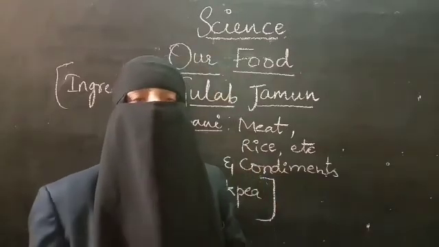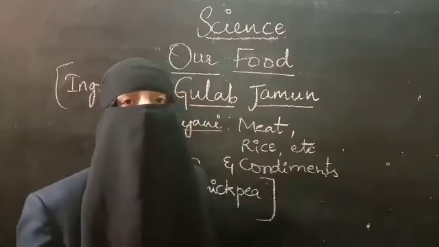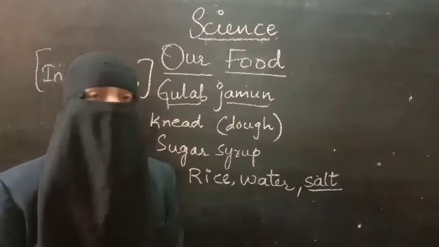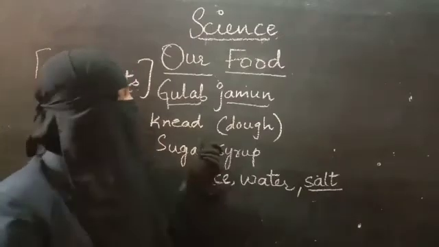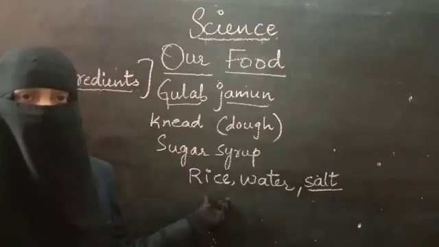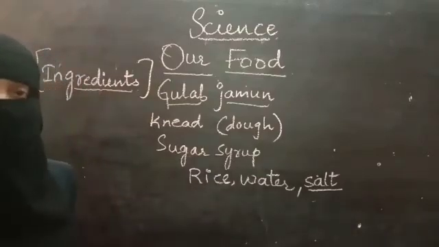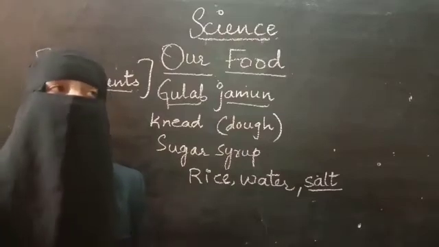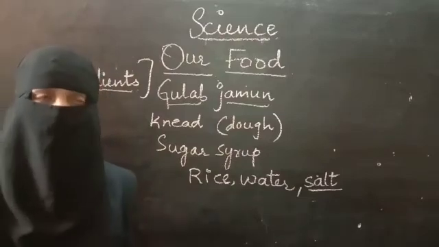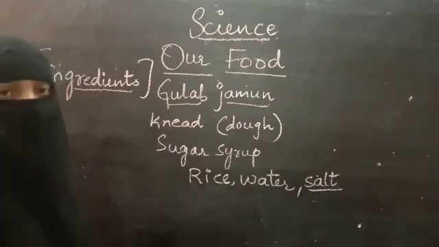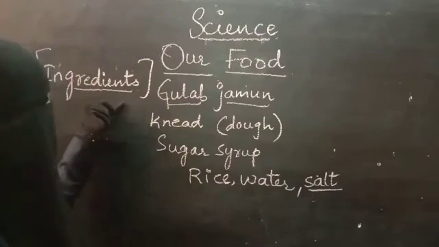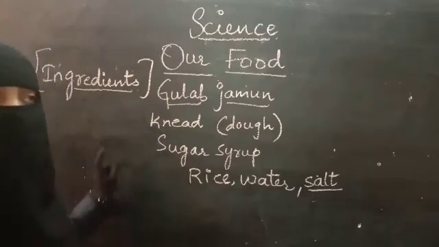So in this way, for making different food varieties, we need different ingredients. Ingredients may be different for different food items. And these ingredients are known things which I said. What about the packaged food? If you take Lays or Kurkure, you will observe that on the backside a table is given. In that table, the ingredients are written. There will be an ingredients column. You can see all the ingredients are written.